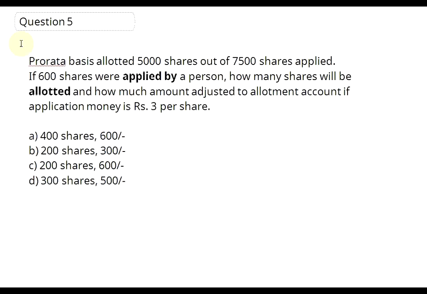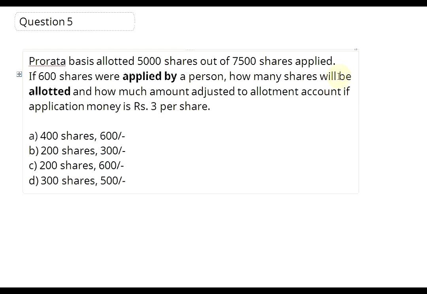Let's go to question number 5. Pro rata basis allotted 5,000 shares out of 7,000 shares applied. This means that total number of shares applied for by different persons is 7,500 shares. Out of this, the company allots only 5,000 shares. If 600 shares were applied by a person, this is to say, if one of the persons out of several who applied,